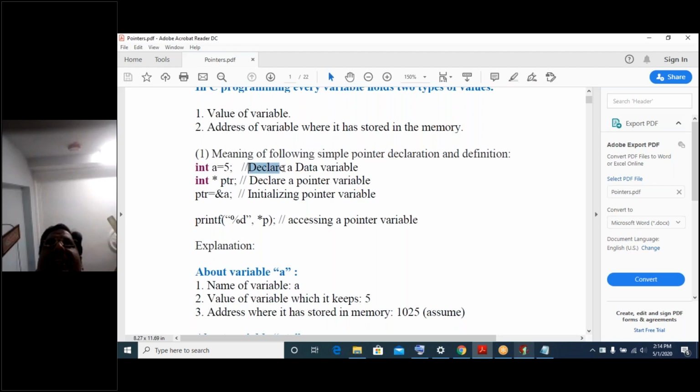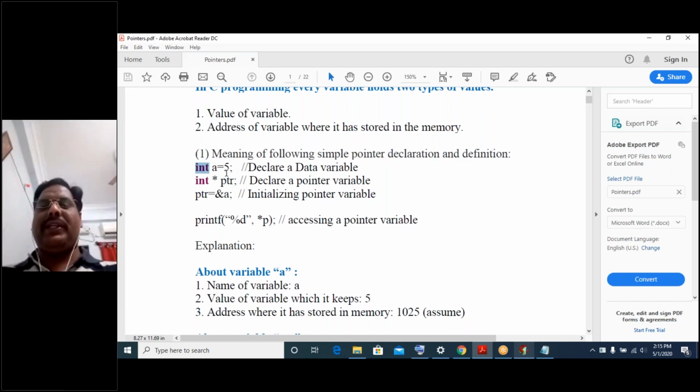I declare a data variable. A data variable is a general variable that holds some kind of data. I'm just naming it a data variable, nothing more than that. Okay, so let us see now. int a = 5. This is the data variable that we declared. That means a is the variable, holding a data type which is int. So that variable a has a size of 2 bytes, let us assume, 2 bytes of memory cell.